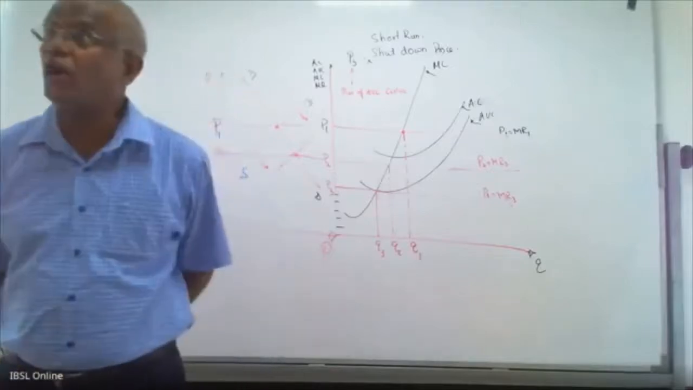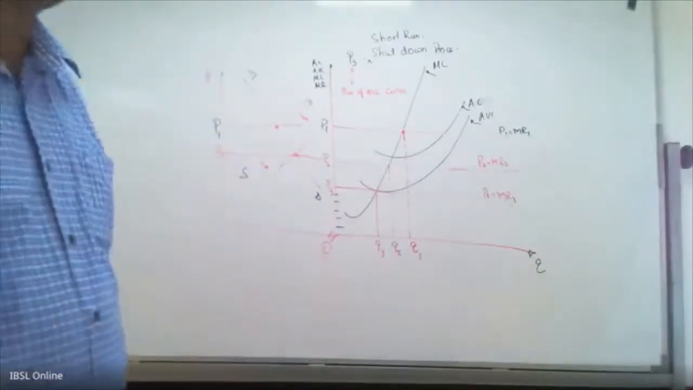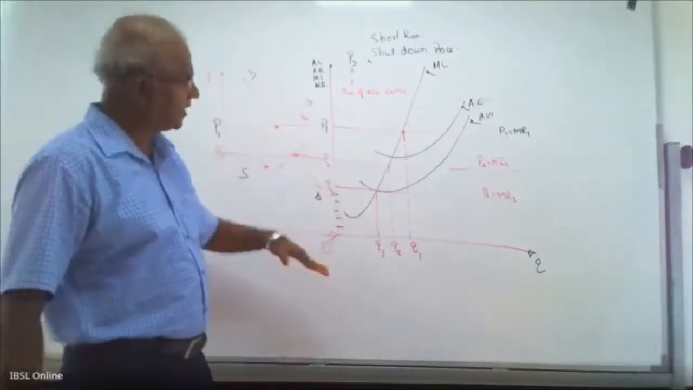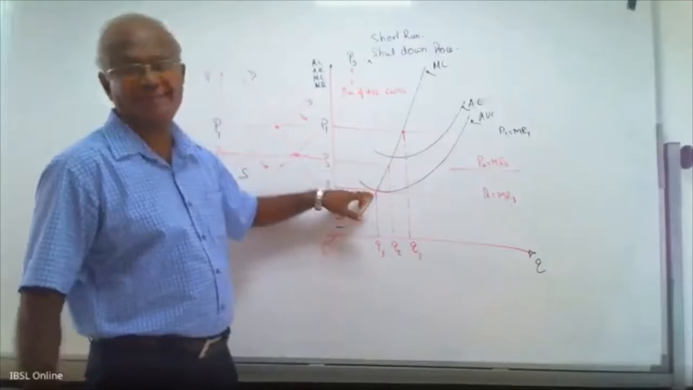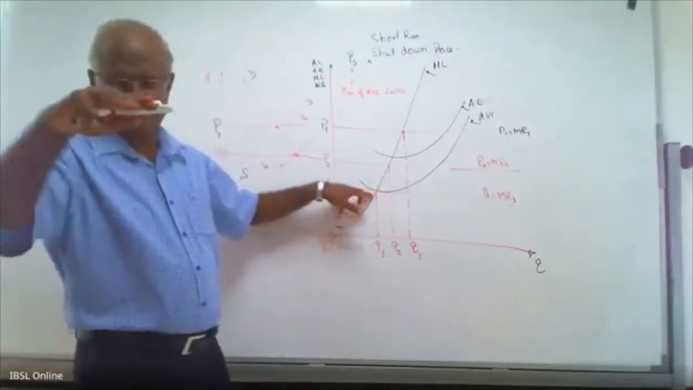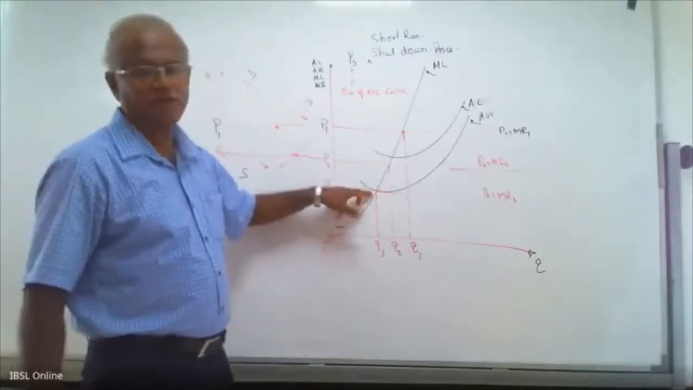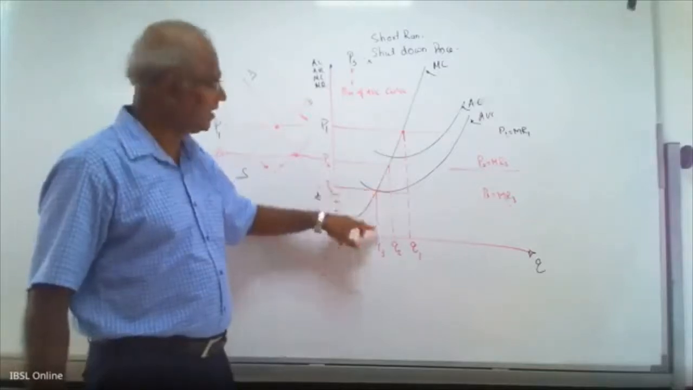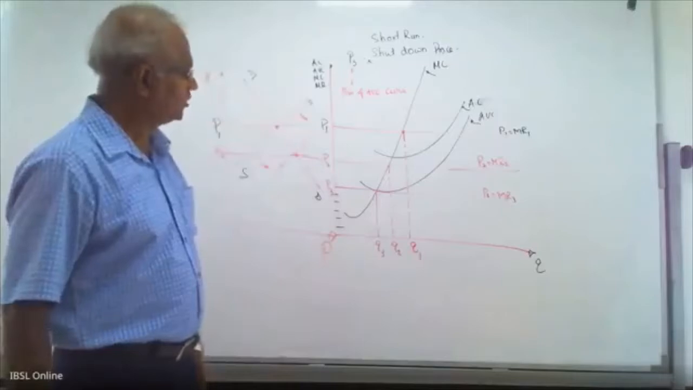It will shut down the plant temporarily. That is very important. It will shut down the plant temporarily. That's why this is called the shutdown price, the cut-off point. Underline temporarily: they shut down temporarily. That's why it is called the shutdown price.